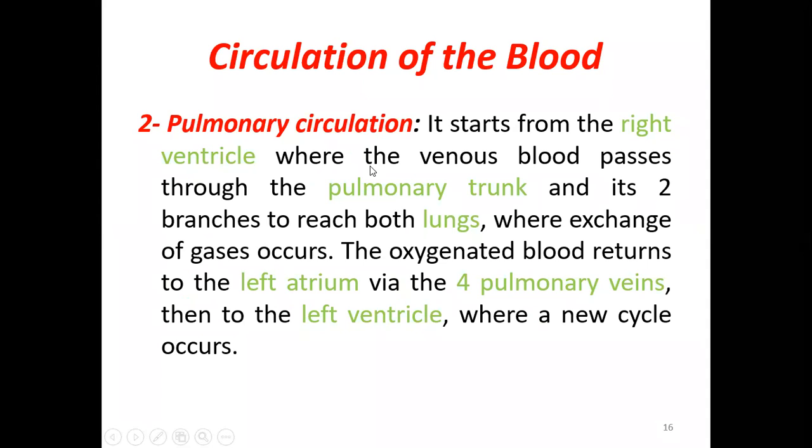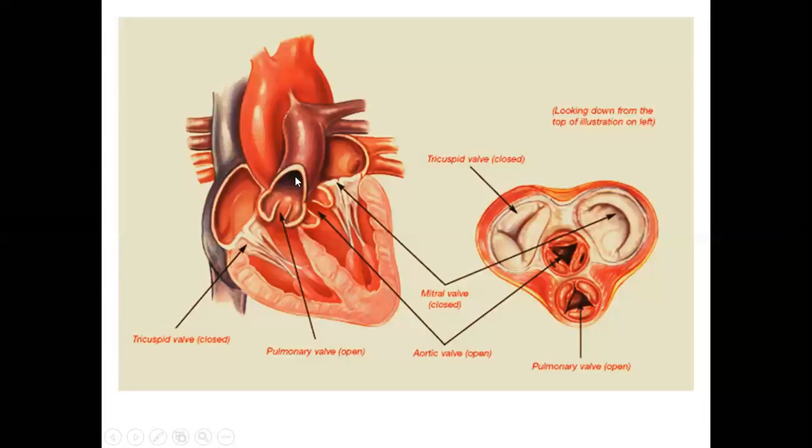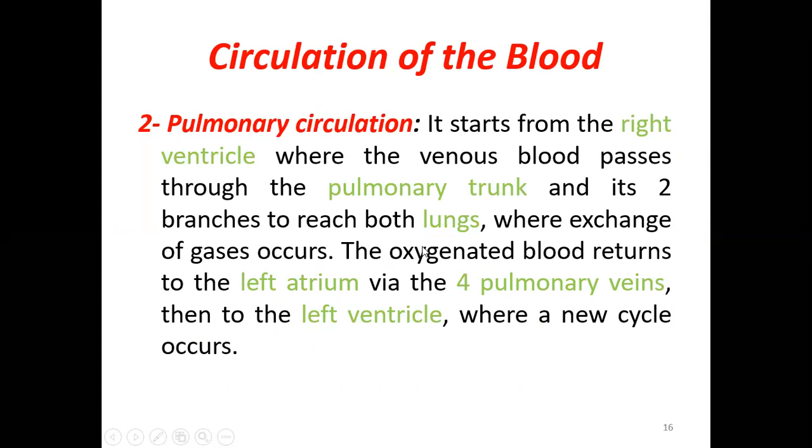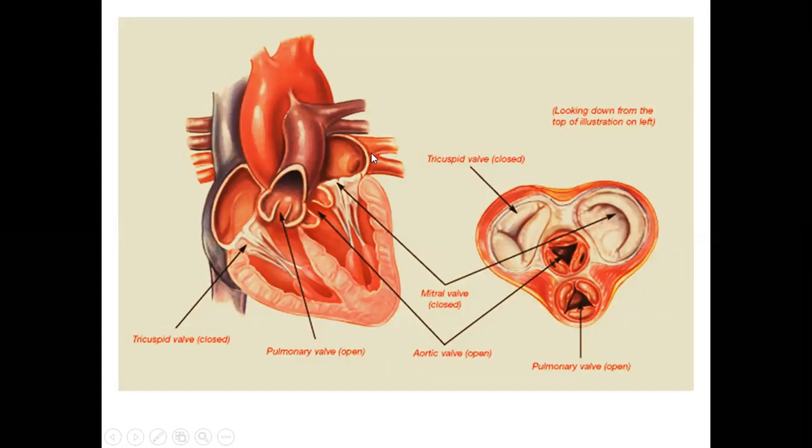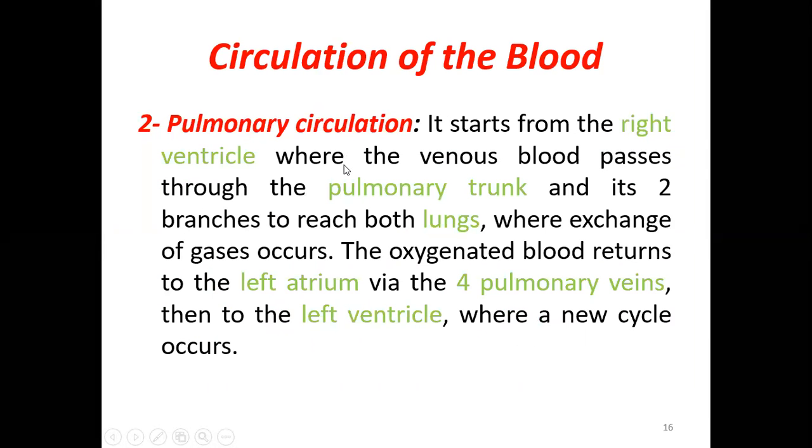It starts from the right ventricle where the venous blood passes through the pulmonary trunk. As we saw, this is the pulmonary trunk here, and its two branches, the right and left pulmonary artery, go to both the lungs, where exchange of gases will occur. The oxygenated blood returns to the left atrium via the four pulmonary veins, as you can see here. So the oxygenated blood will come back from the lungs to the left atrium. Okay, from the four pulmonary veins to the left atrium, and then to the left ventricle where the new cycle occurs. So this is called the pulmonary circulation. So there are two types of circulation: systemic circulation and pulmonary circulation.